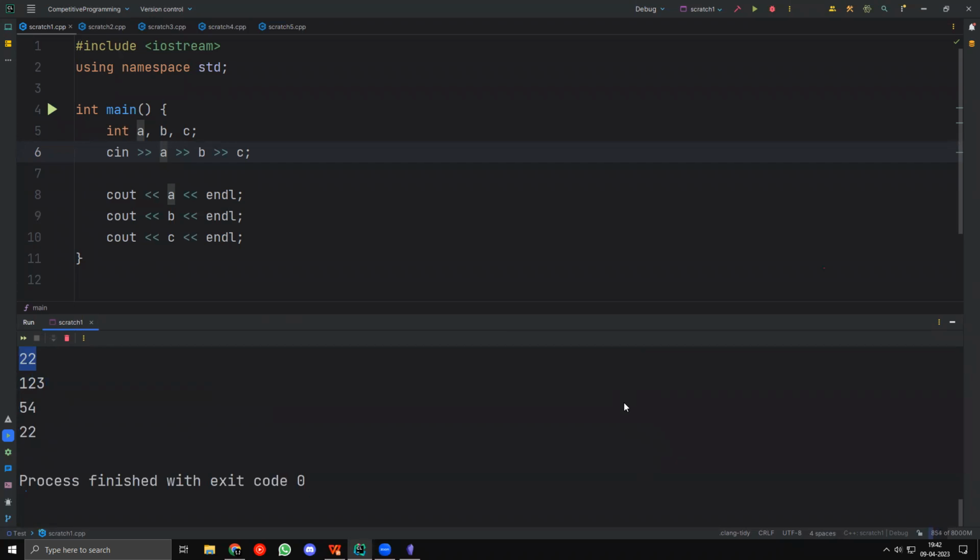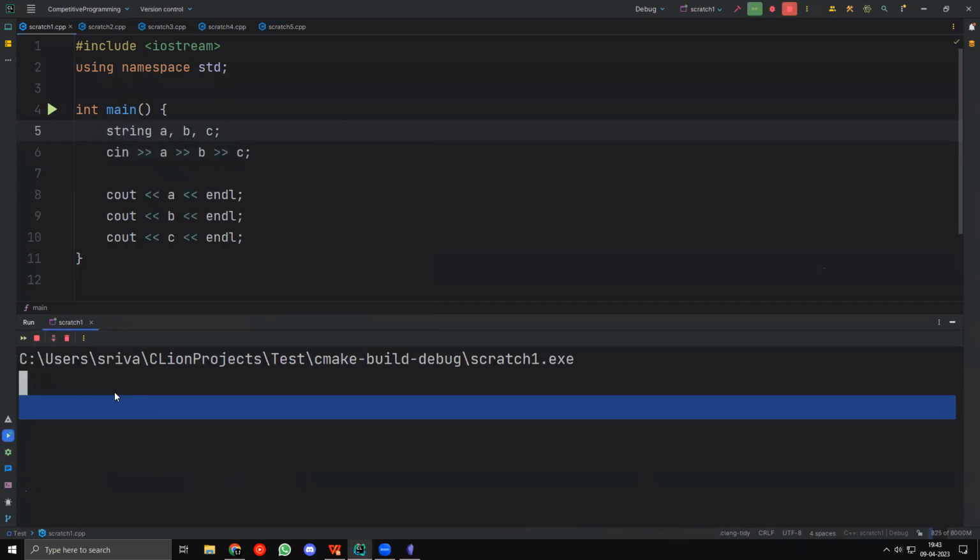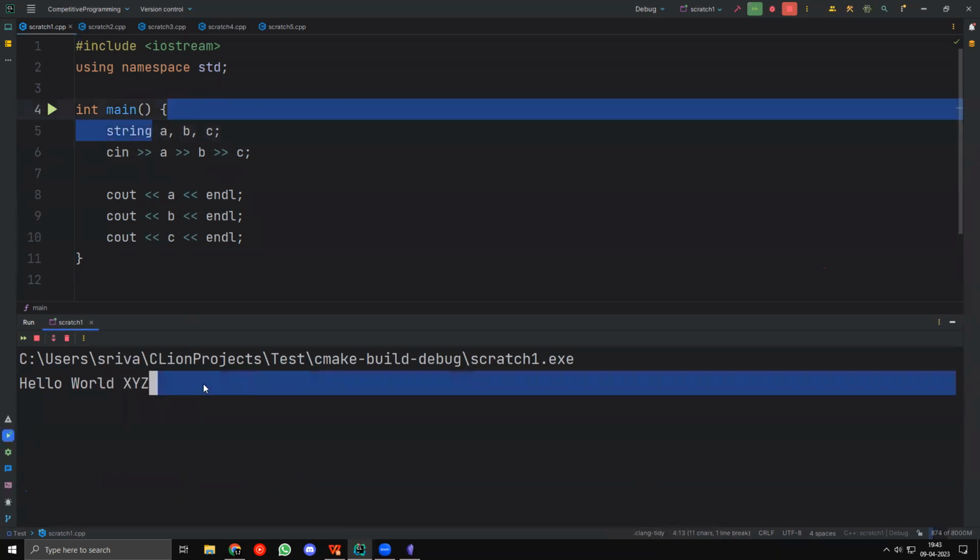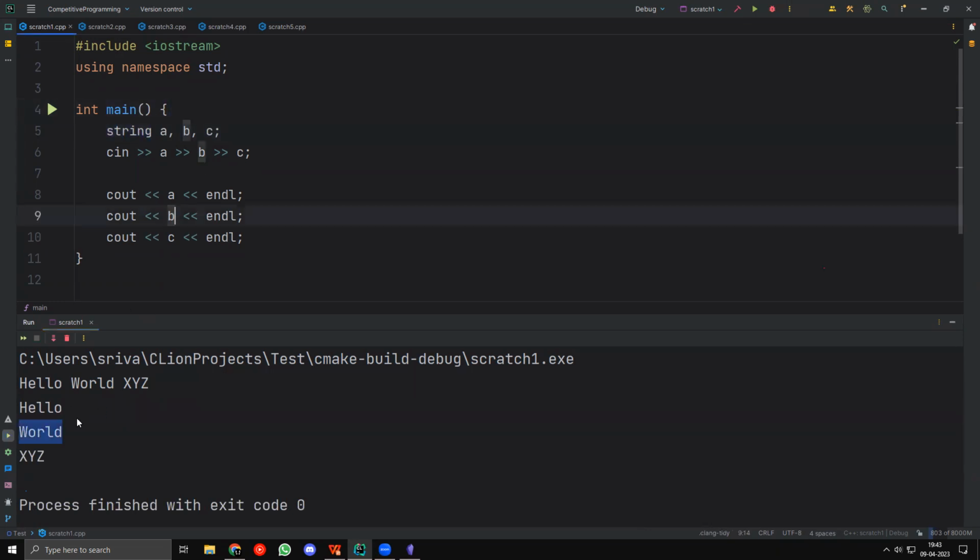Oh, got it, because we defined it as int. No, not necessarily because just int. Actually, if you take string ABC as well, Preeta, you'll see that if I enter hello world XYZ, this is not taken as one string. This is actually taken as 3 strings. Hello is taken as 1 string, world is taken as the 2nd string, and XYZ is taken as the 3rd string. We cannot separate it by space directly like this.